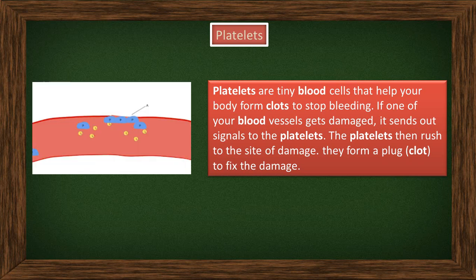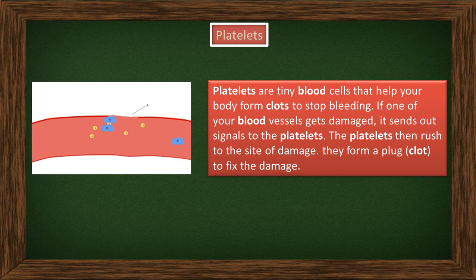This is because the platelets form a layer on the skin, and it does not allow the blood to flow out from your body. The main function of the platelets is to stop the bleeding.